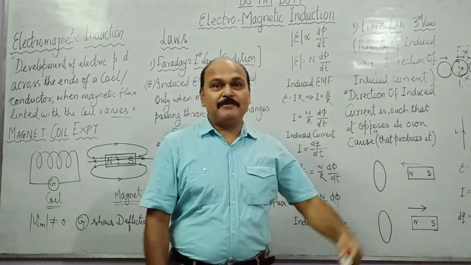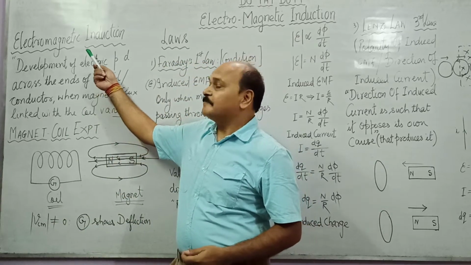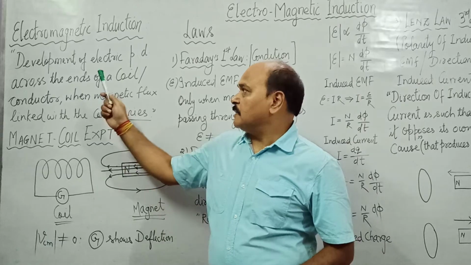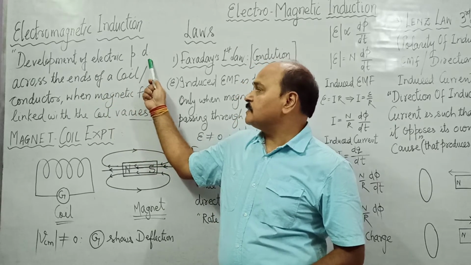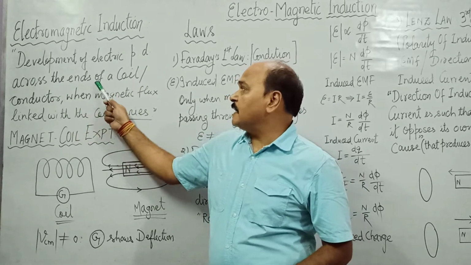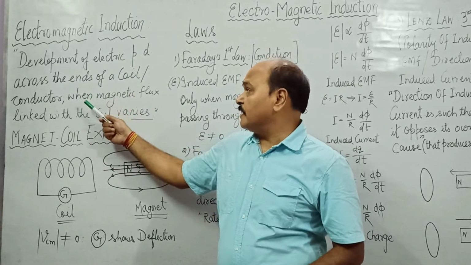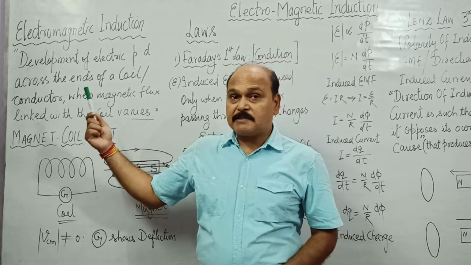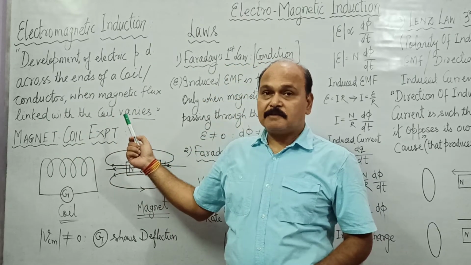And how precisely do we define electromagnetic induction? It is written here. Development of electric potential difference across the ends of a coil or conductor when the magnetic flux linked with the coil varies.